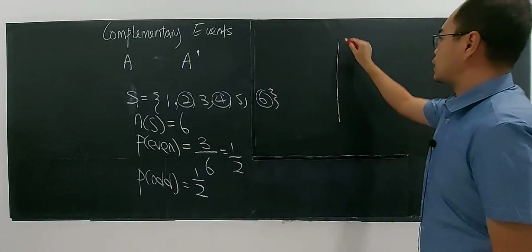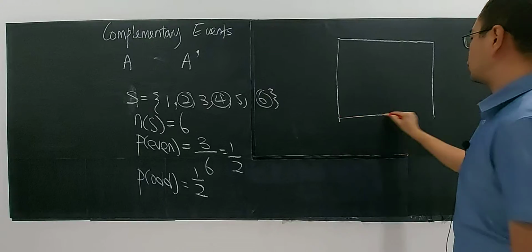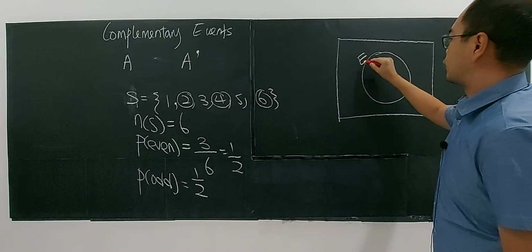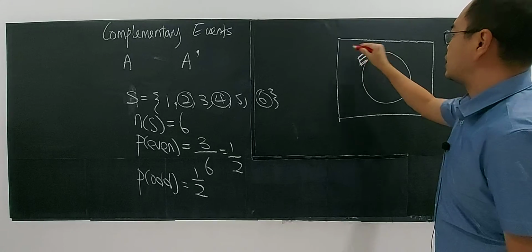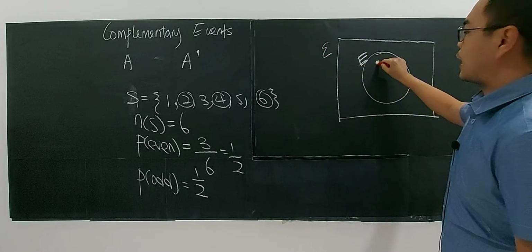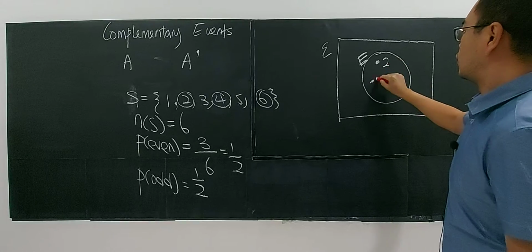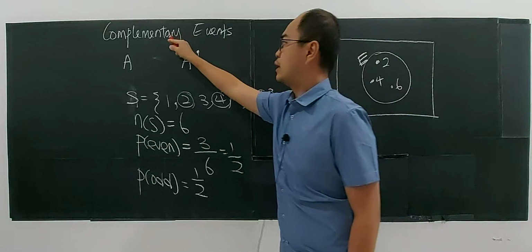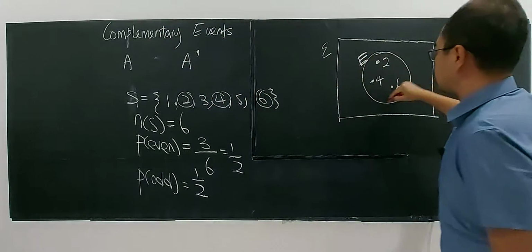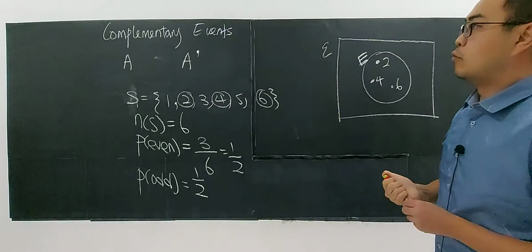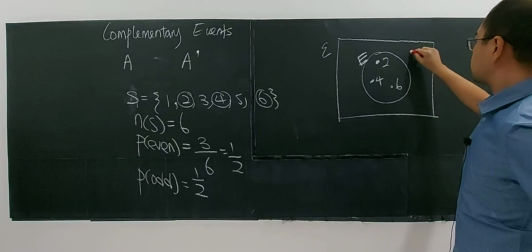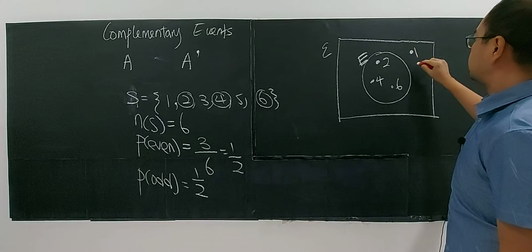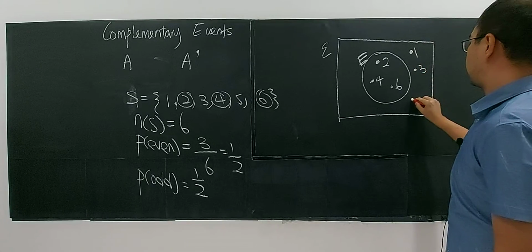If I draw it in a Venn diagram, for example, I define the even number to be an event E. The elements inside are 2, 4, and 6. The complementary elements of this event, E prime, will be 1, 3, and 5.